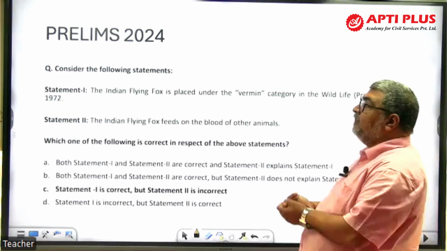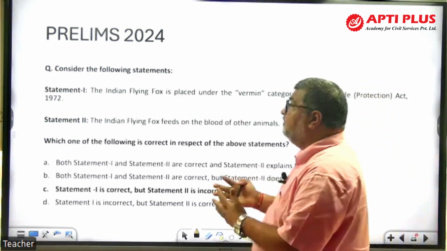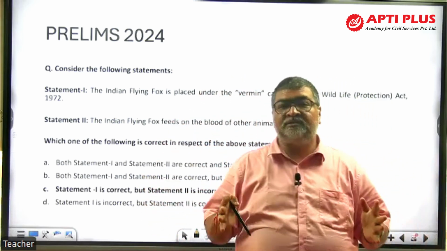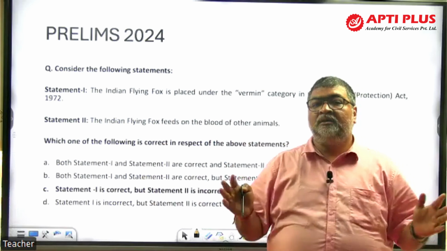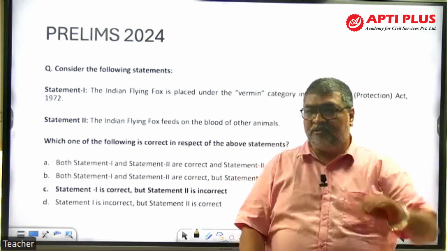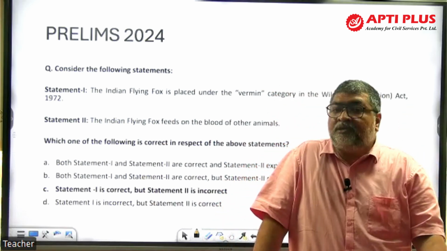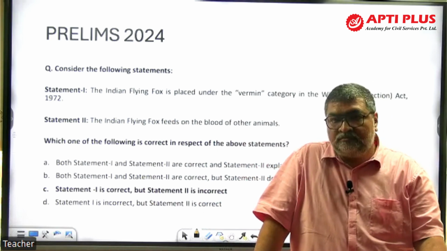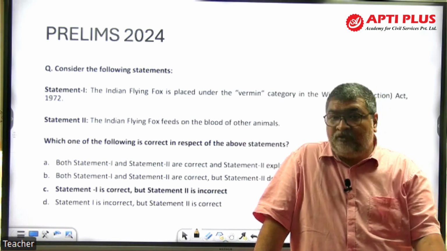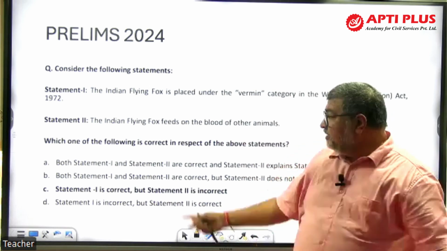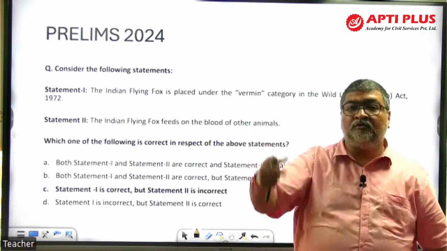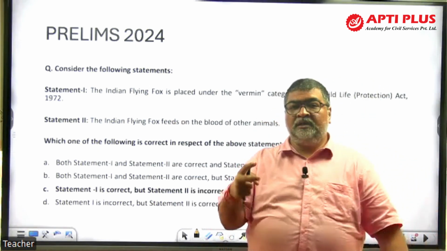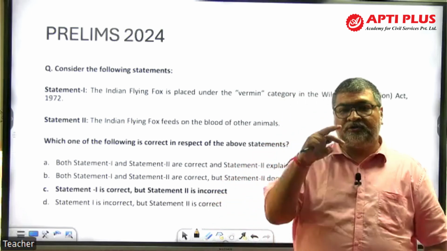Now look at here, this another in the news, but in a different way. 2024 exam, right? Based on the last 2 years current affairs, right? 1 year current affairs तो पढ़ना है, लेकिन आपको थोड़ा विंडो 1 साल और एक्स्ट्रा लेके चलना है. अब आजकल थोड़ी पीछे से भी जुड़े हुए करंट अफेयर्स क्वेश्चन पूछे जा रहे हैं. So let's say here Indian flying fox. If somebody knows what is flying fox, and now there's a statement, you know, now 2023 onward, a new trend has started in the question paper that you have 2 statements like a assertion reason type question.